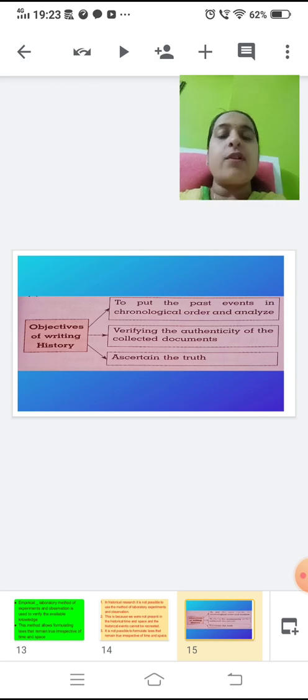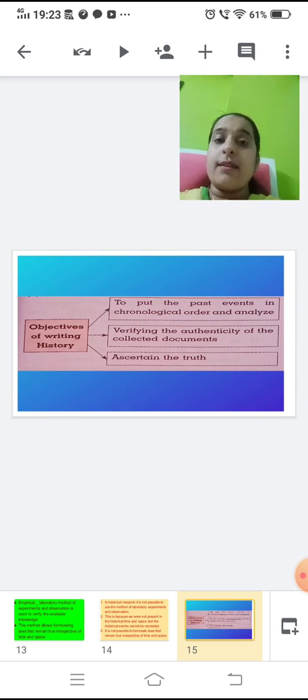So the objectives of writing history are to put the past events in chronological order and analyze, verifying whether the document is authentic or not, and after that we will ascertain the truth. So these are the objectives of writing history.